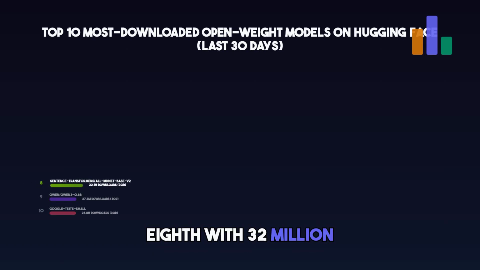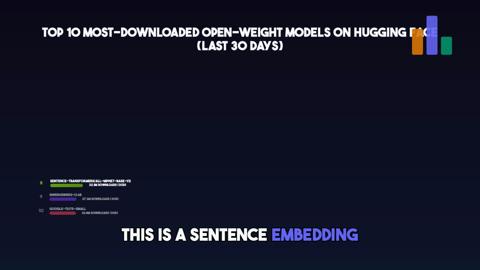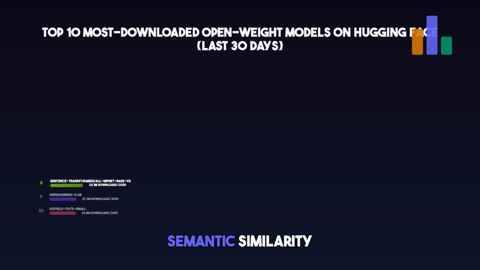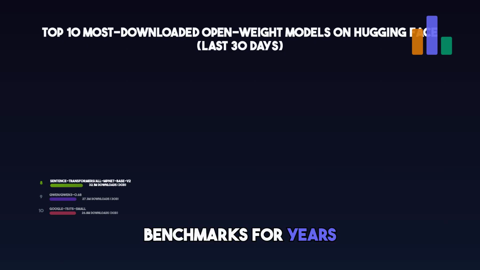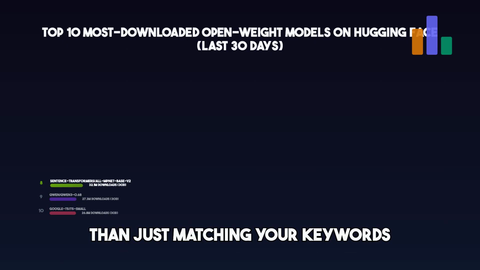8th, with 32 million downloads, all-mpnet-base-v2. This is a sentence embedding model. It converts any piece of text into a fixed-size vector of numbers that represents its meaning. Two similar sentences get similar vectors. Two unrelated ones get very different ones. Built on Microsoft's MPNet architecture, it held top spots on semantic similarity benchmarks for years and still powers search systems that understand what you're looking for rather than just matching your keywords.